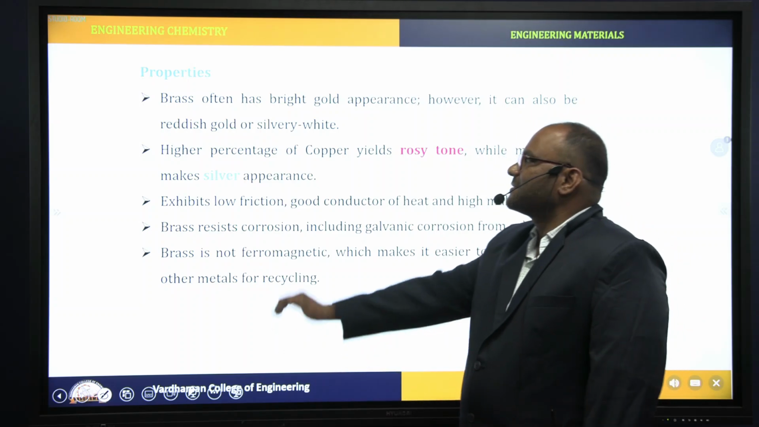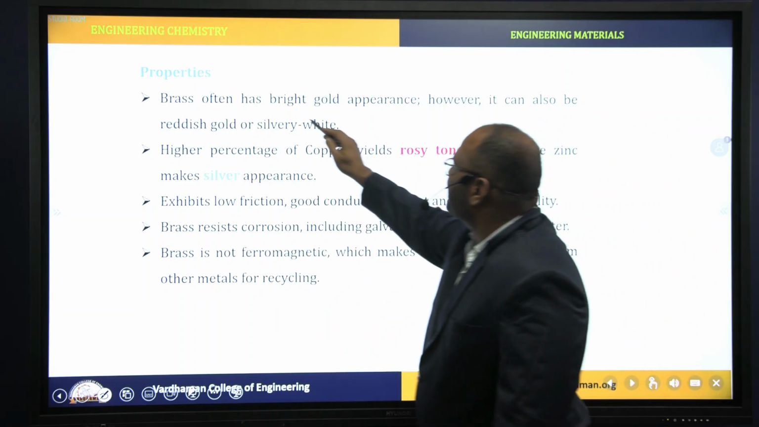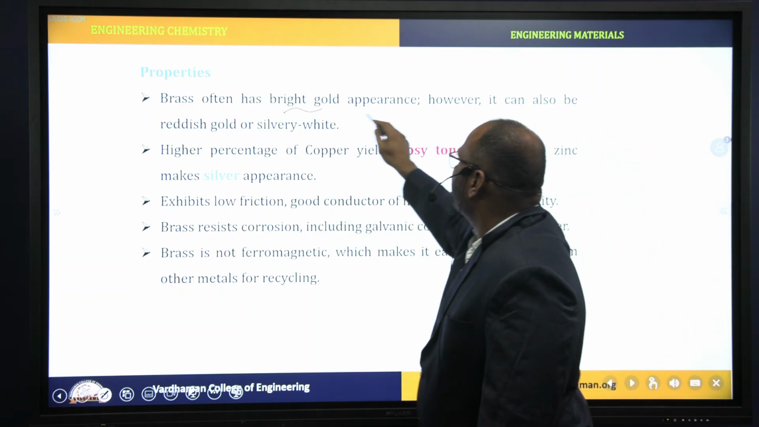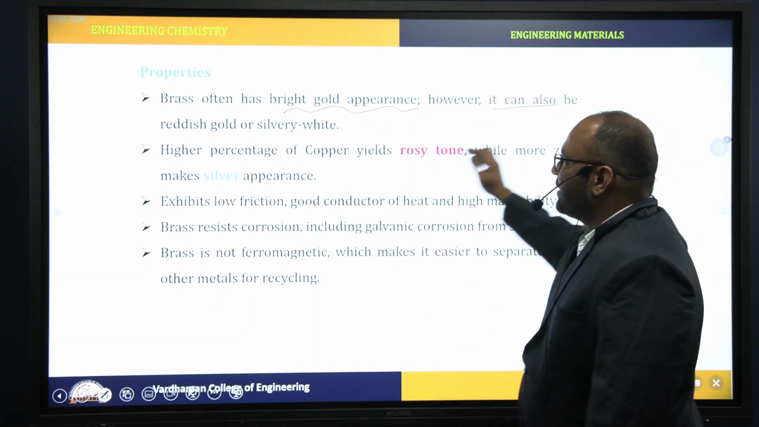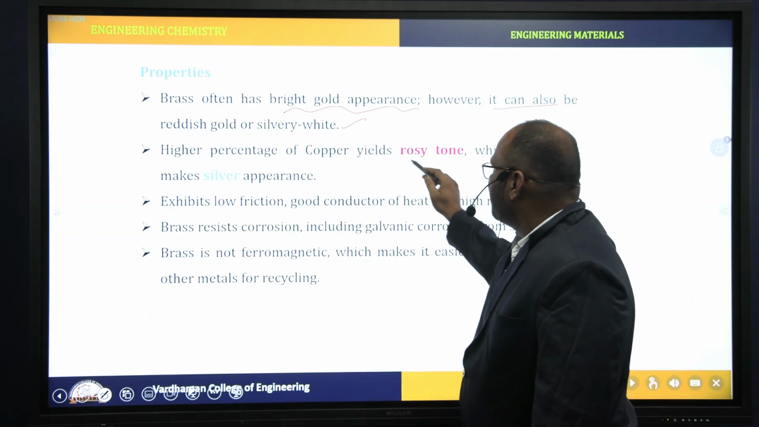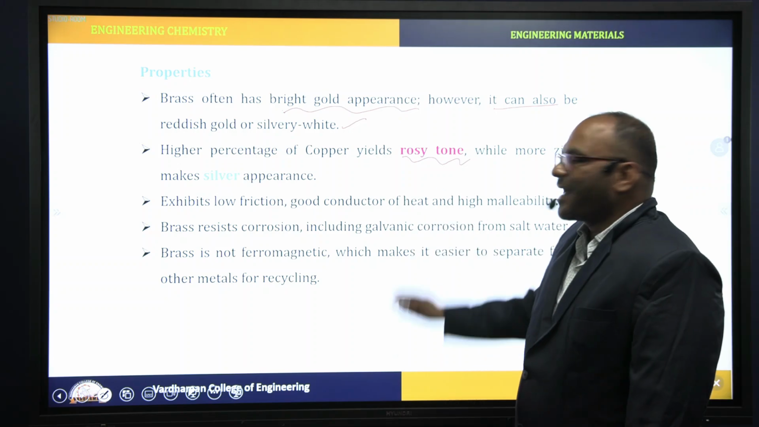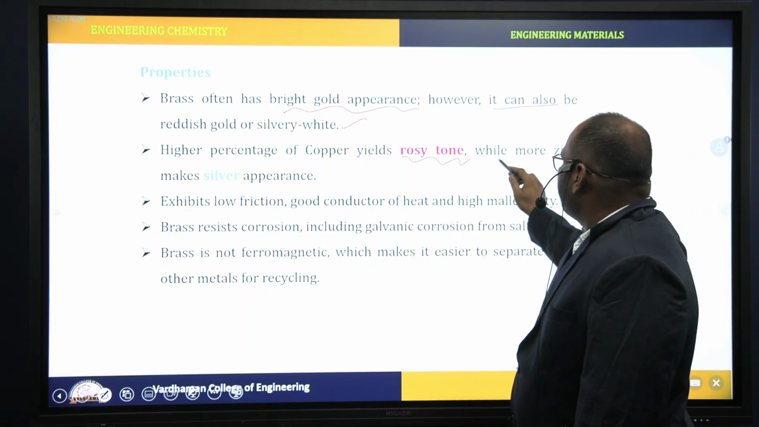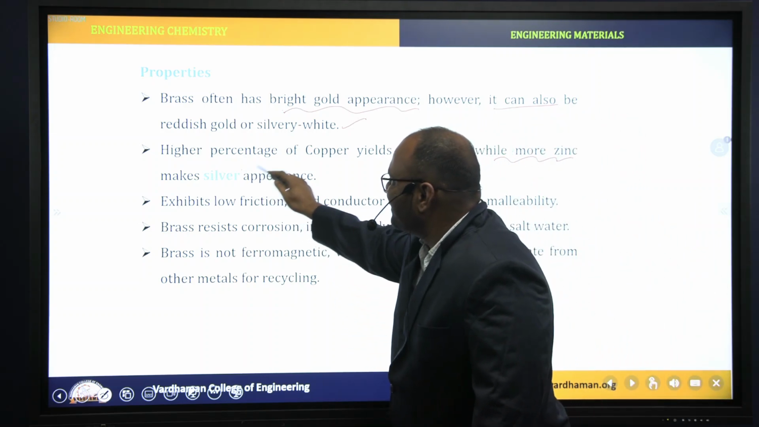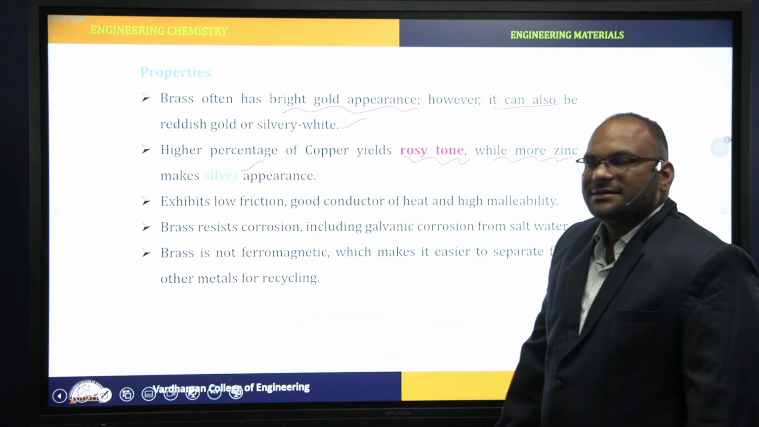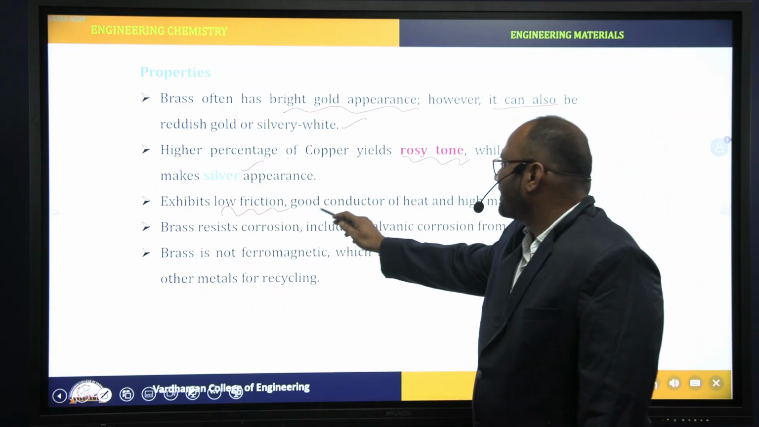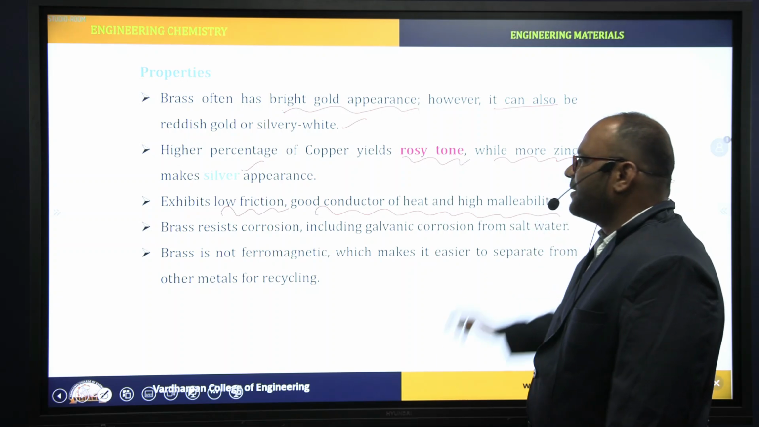Next, properties of brass. Brass has a bright gold appearance. However, it can also be reddish gold or silvery white. The high percentage of copper yields rosy tone brass, right? If the percentage of zinc is more, it appears silver in color, right? Next, brass exhibits low friction, is a good conductor of heat, and has high malleability.